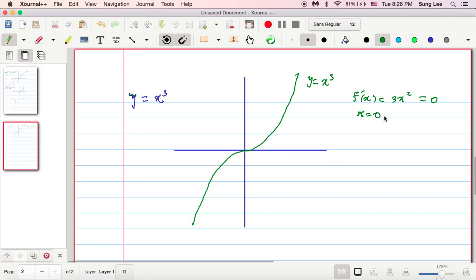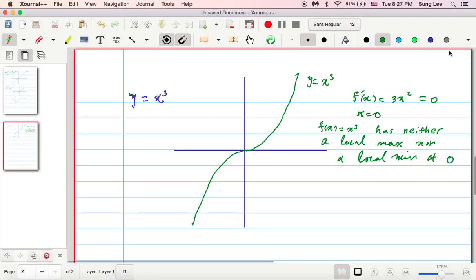But the thing here is that f of x equals x cubed has neither a local max nor a local minimum at 0.